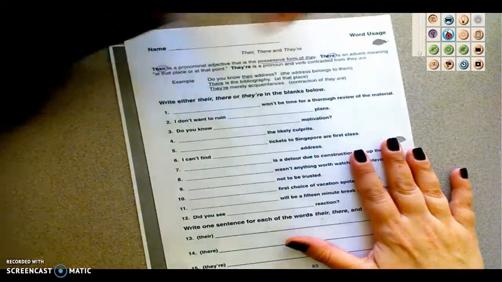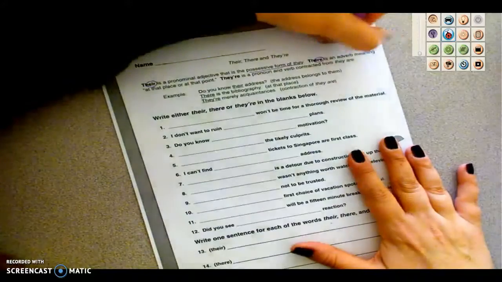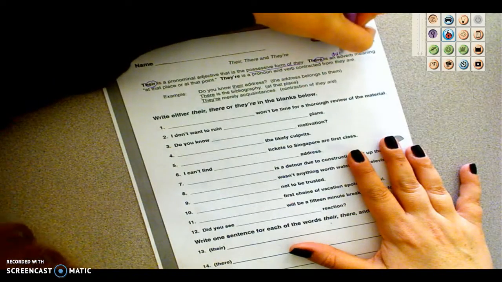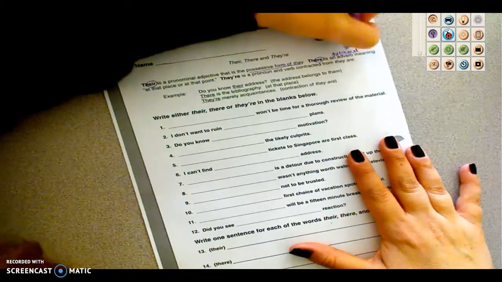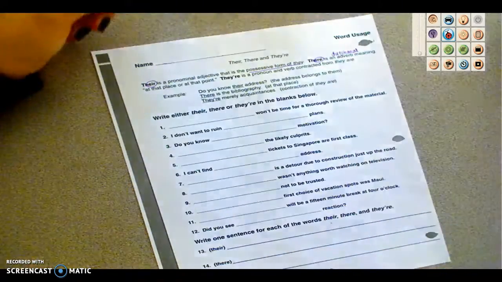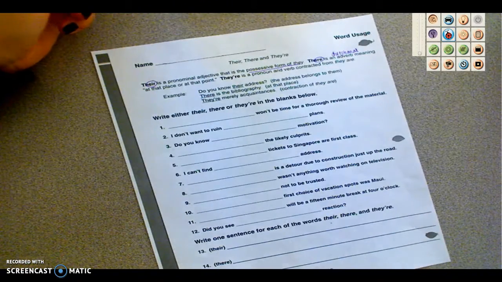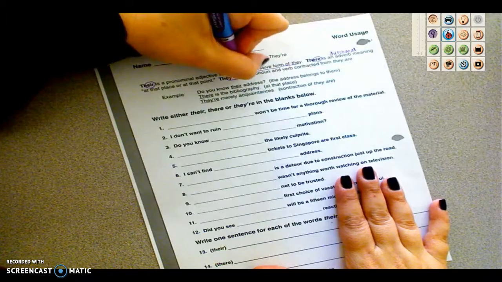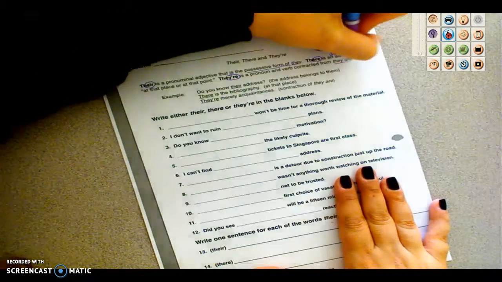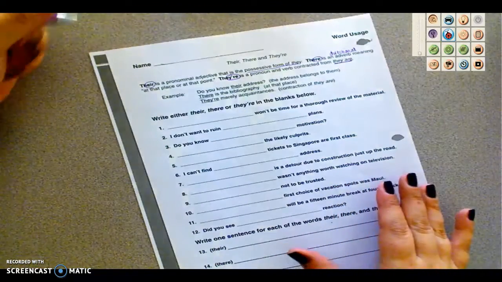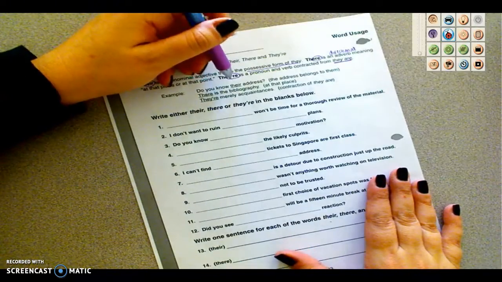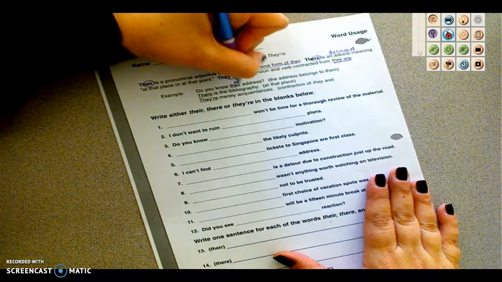There is directional, shows direction. Over there, we went there, right? And they're is the contraction of they are. Do you know their address? Ownership.